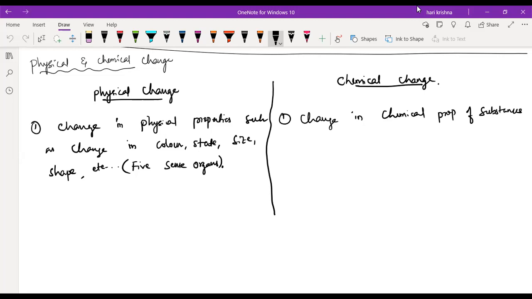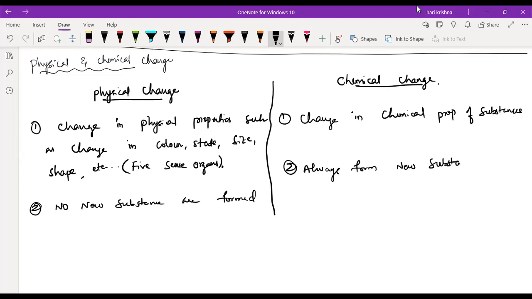Second point: in a chemical change, it always forms new substances. Physical change can be reversible or irreversible, or you can say mostly reversible.